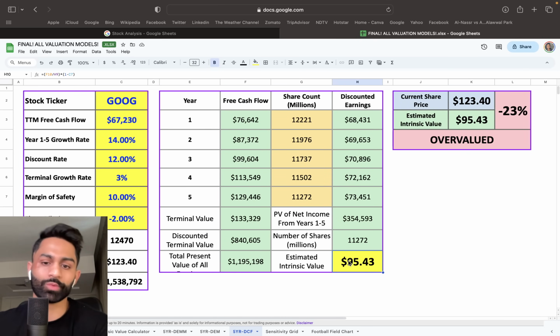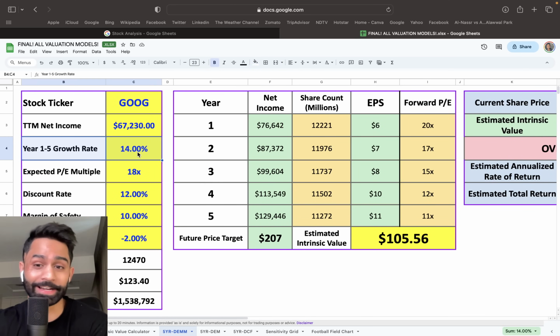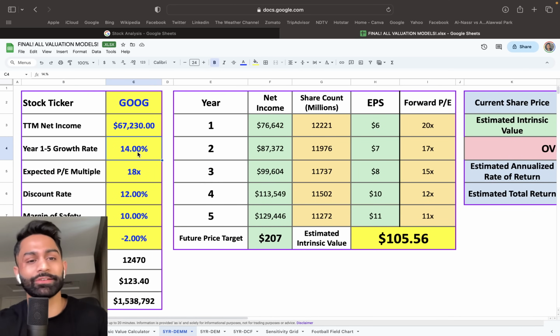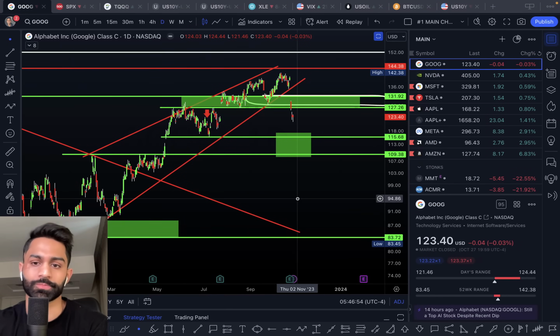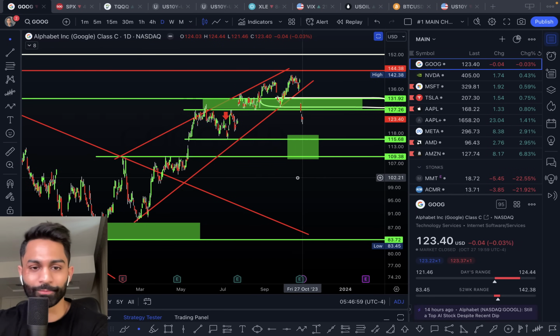So I would say somewhere between 95 and 105, that $10 range, would be somewhat reasonable for Google. And if they are able to grow at 14% free cash flow, and we chose 14% for net income as well. So if Google can grow both profits and free cash flow by about 14% over the next 5 years, which I think is reasonable considering analysts are pegged at a higher level, and in the last 14, 15 years they've actually grown at 18%, then the fair value or the intrinsic value ends up at around $95 to $105 per share, right? So that's obviously going to be a little bit lower than where it's trading at the moment. It's going to be somewhere around this level.